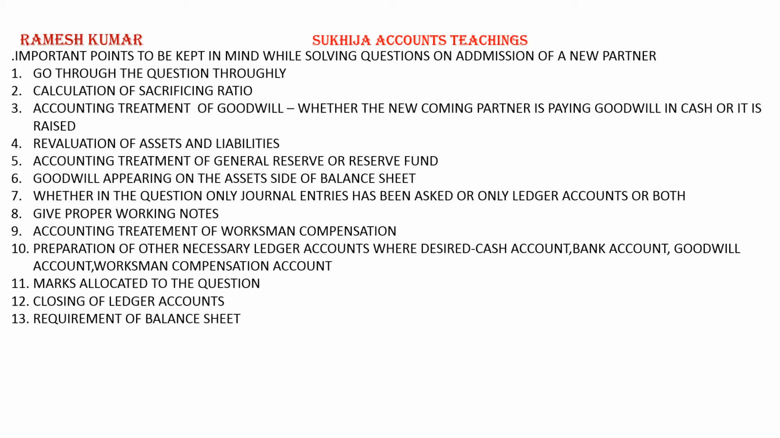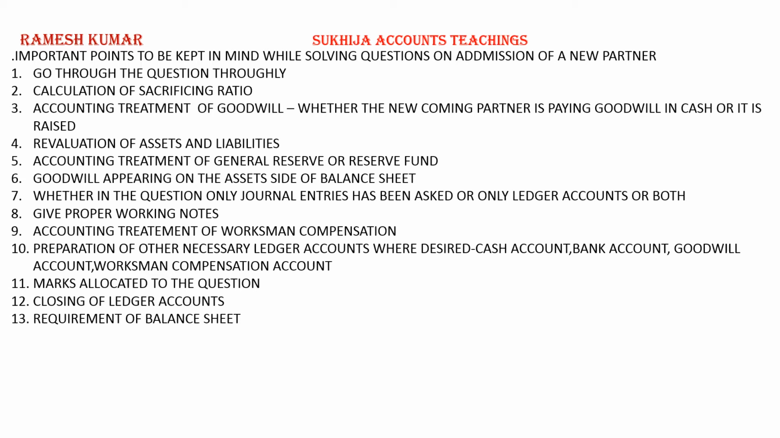Sixth, goodwill appearing on the asset side of the balance sheet. If any goodwill is appearing on the asset side of the balance sheet, that is to be charged from old partners in their old profit sharing ratio. Like old partners are X and Y. X capital account debit, Y capital account debit to goodwill. Goodwill appearing in the balance sheet is written off or closed.